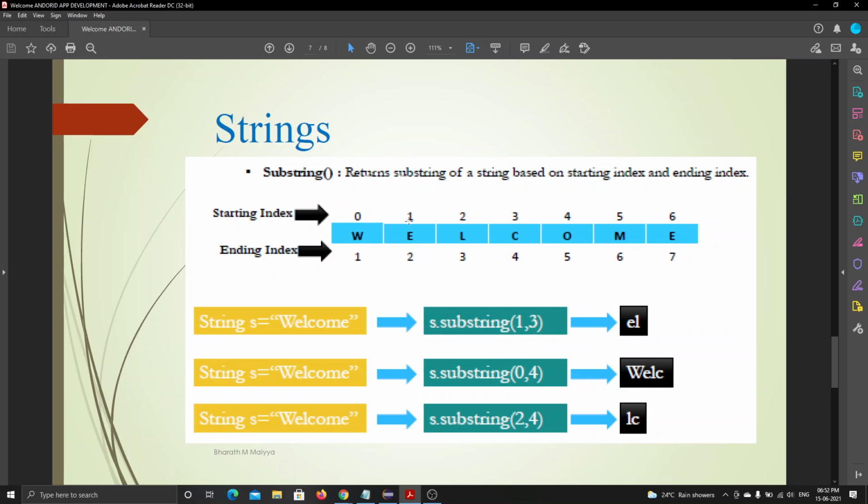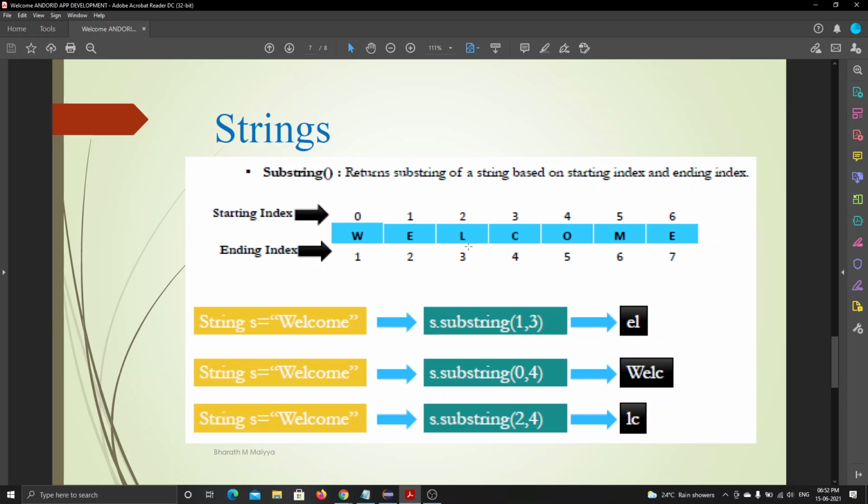I will be knowing this 1, 2, and I want to print till 5. What happens? Or 1 to 3. Okay, you may think 1, 2 and 3, but it is not like that. It starts counting. This will be the counting starting index, and this will be the ending index. When I say 1, 2, 3, I want the characters of this string, the whole string.